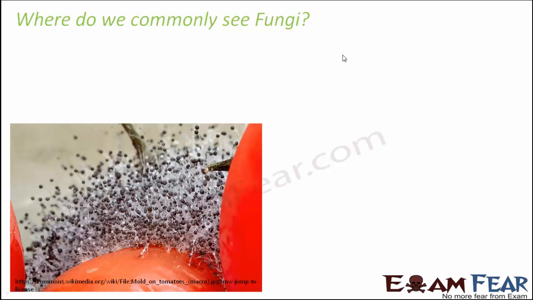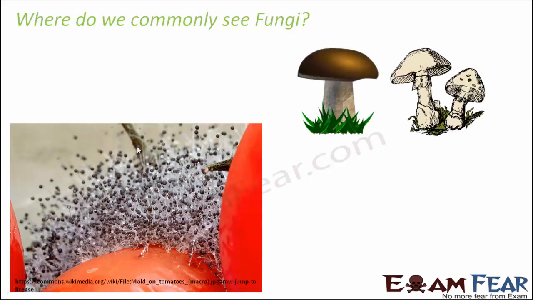What actually happens is, if you use a microscope and look at it very closely, you will see that there are some organisms which have developed on the rotten tomato, and those organisms are nothing but fungi. Not only that, if you have ever seen a rotten bread, there you can also see a layer with a cotton-like appearance on the surface of the bread. That is also nothing but fungi.